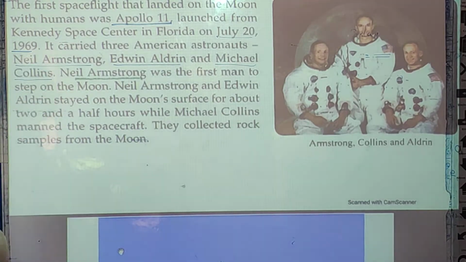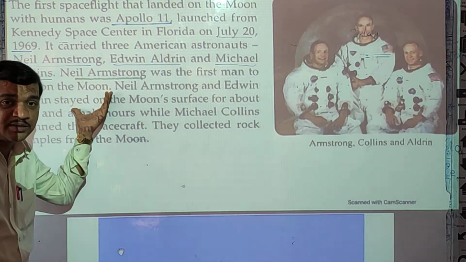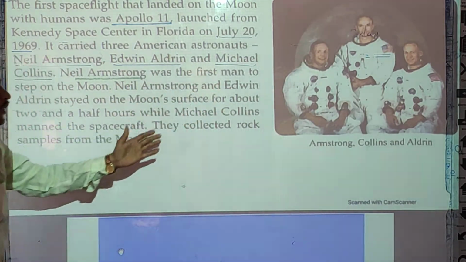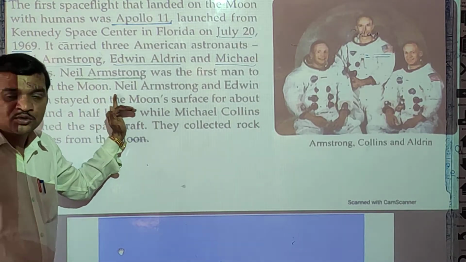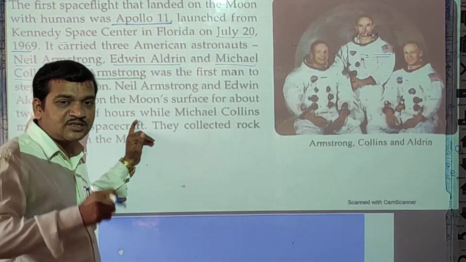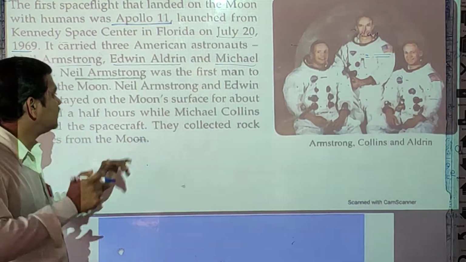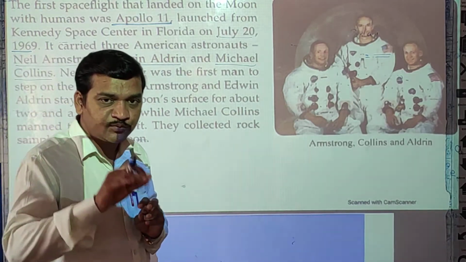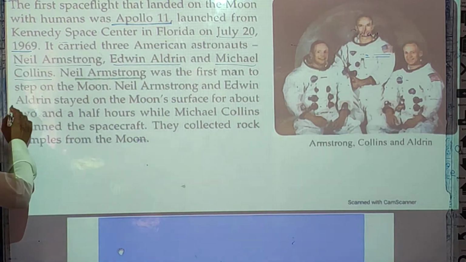Out of these three, Neil Armstrong was the first man to step on the moon, meaning the one who put the first foot on the moon.